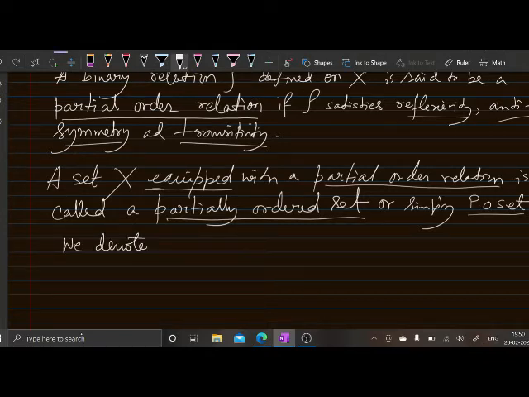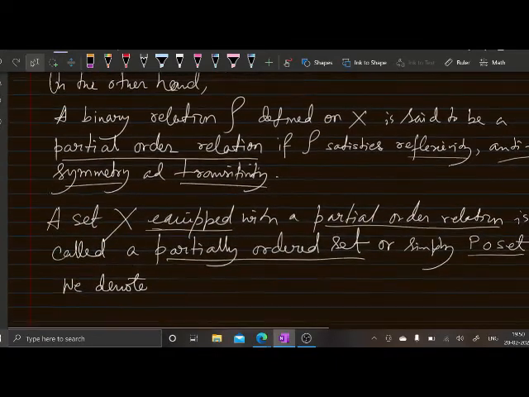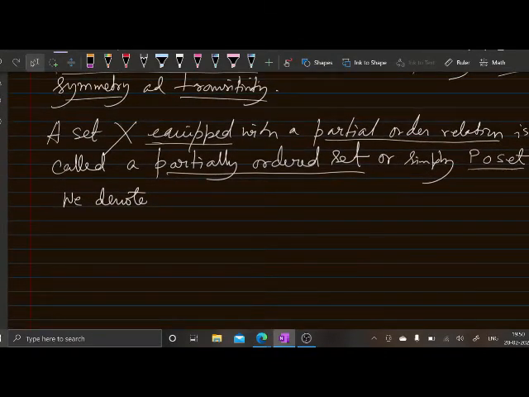So we need to distinguish this partial order relation from the equivalence relations, so we need to denote this partial order relation in a different way, with a different symbol.